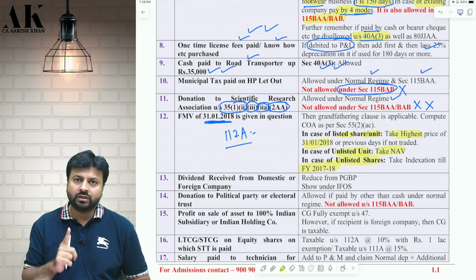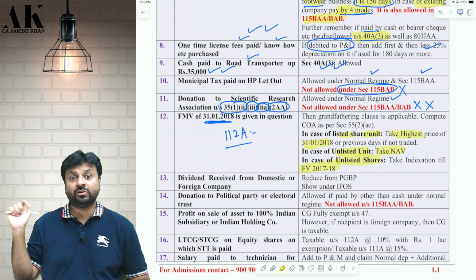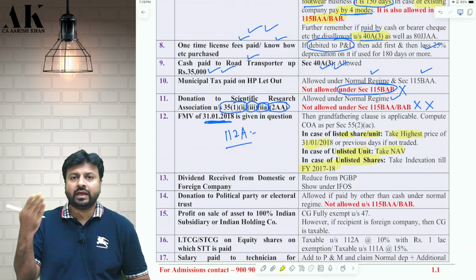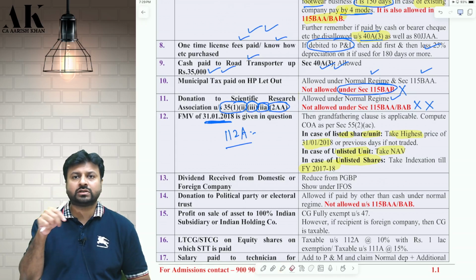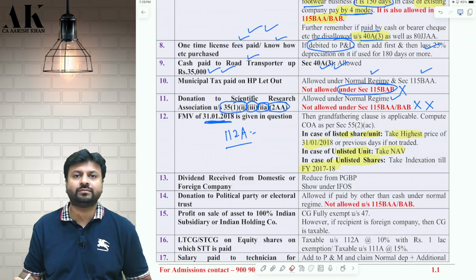So on the date of transfer, your unlisted shares have become listed, but on 31st Jan 2018 they were unlisted. So you will convert the cost into FMV by this formula: cost multiplied by 2017-18 indexation divided by 2005-6 indexation. I hope it is clear to all of you.